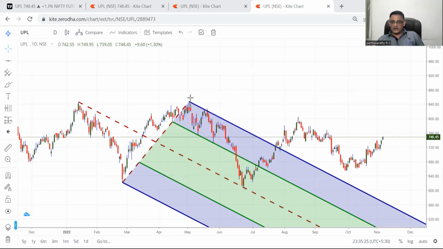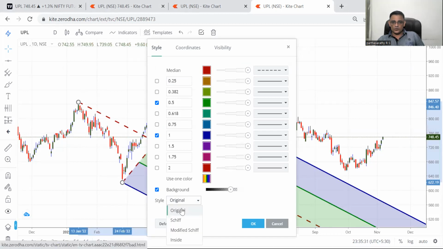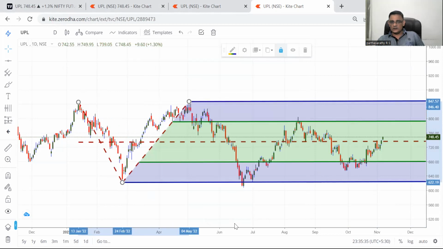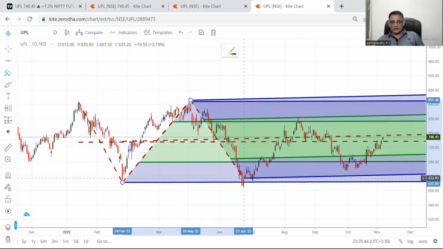So now let's talk about this in a little bit more detail. I am changing this to the original script. Then I am taking one more pitchfork into consideration. I am taking this low, this high, and this low.